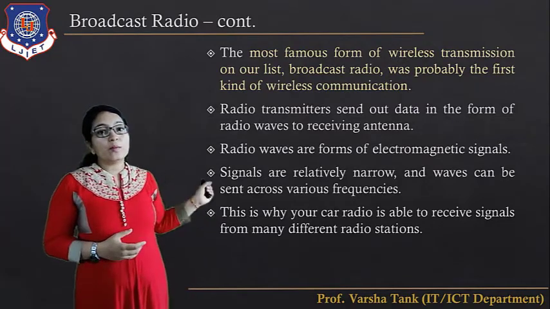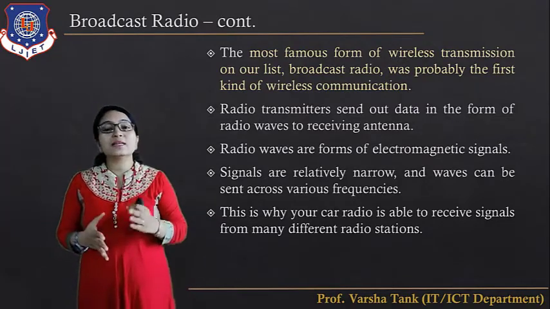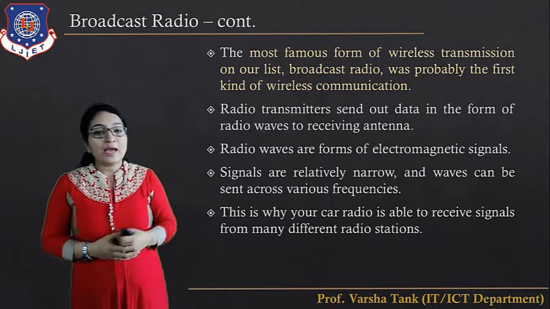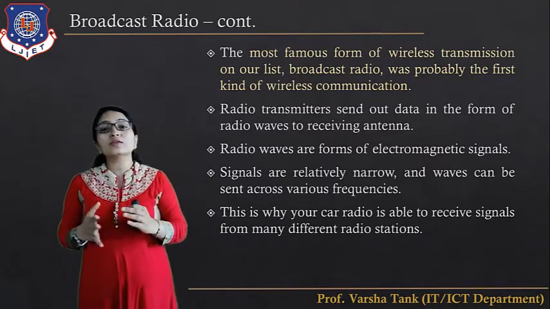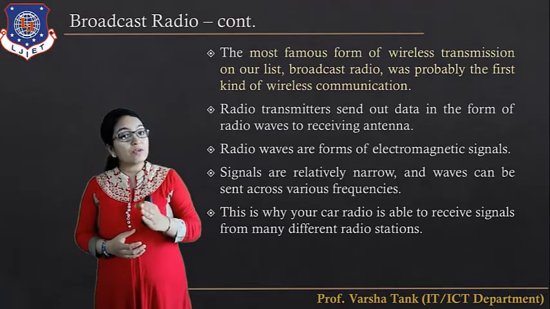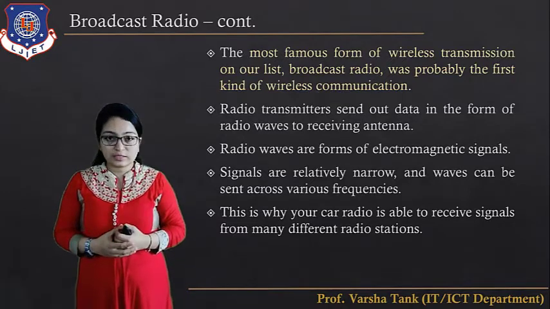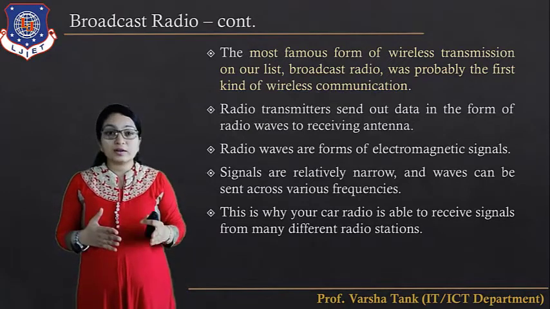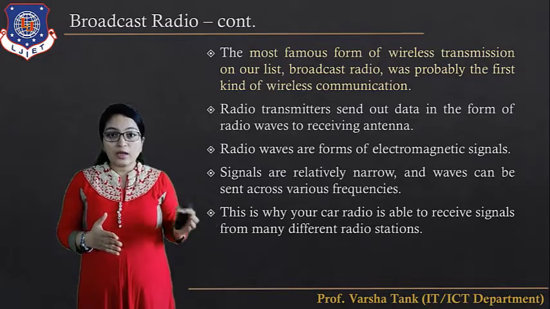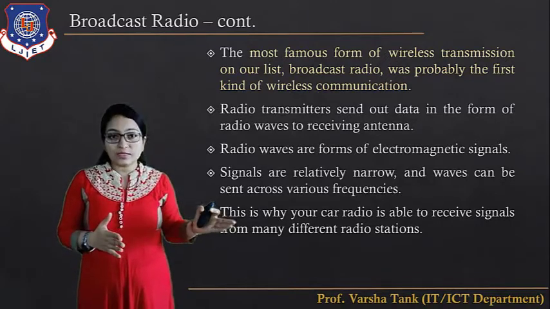The signals are relatively narrow band, and waves can be sent across various frequencies. That's why we have different channels of the radio system. FM is there, 95 is there, 104 is there. These are the different frequencies.